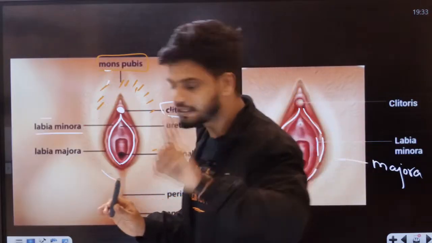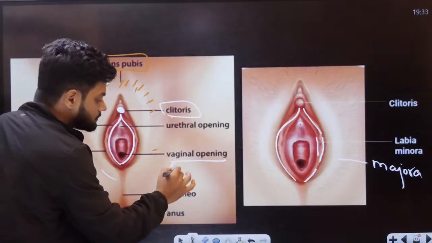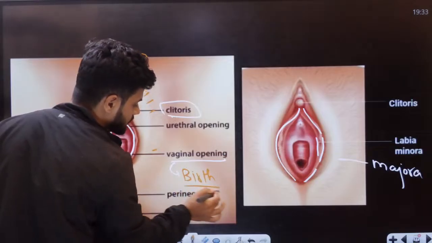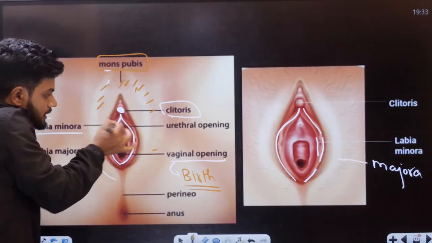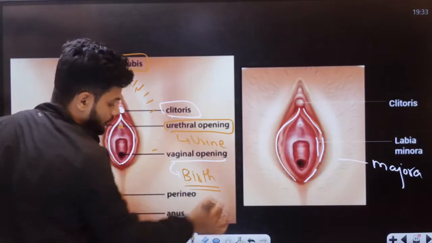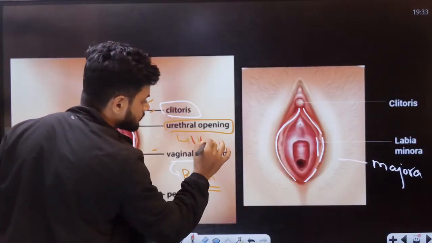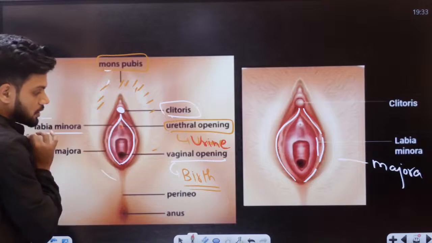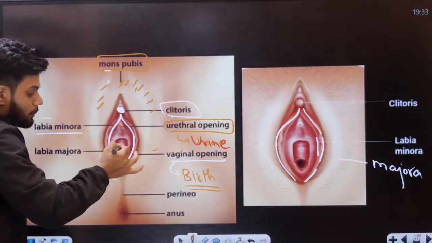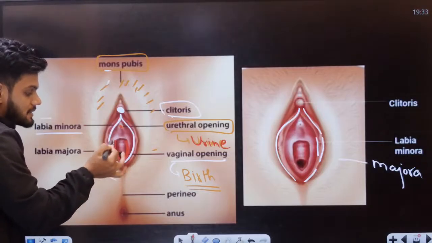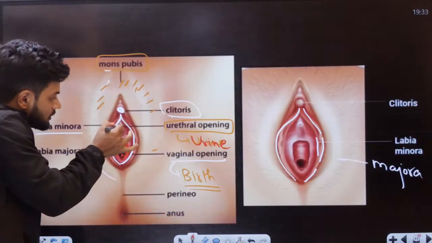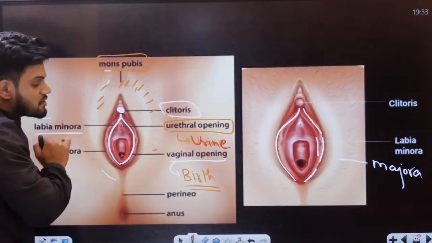And if you notice here clearly, this is the vaginal opening where childbirth happens. But can you see there's one more opening here? That is called the urethral opening, from where urine comes out. This is where childbirth happens, and the bleeding also happens from here, because here we have endometrium on the inside. That is where the menstrual cycle bleeding happens. But here the urine release happens. That is called the urethral opening and the vaginal opening.